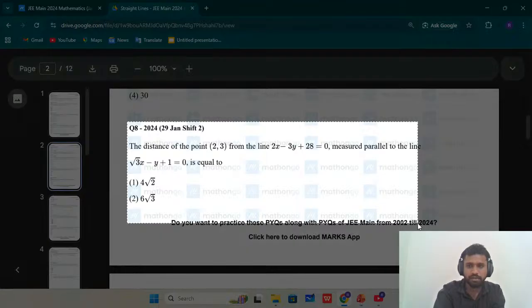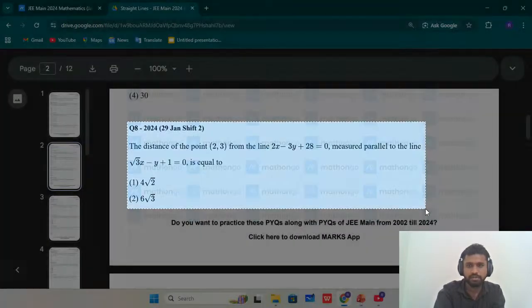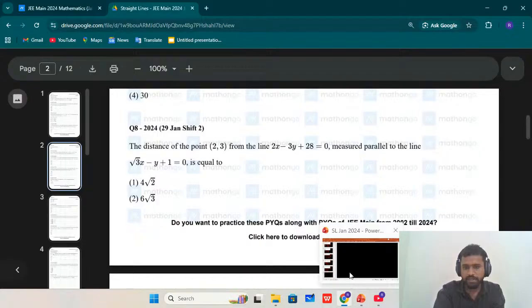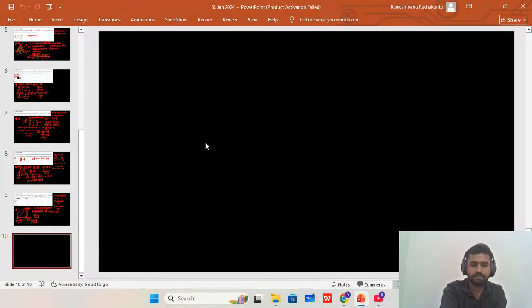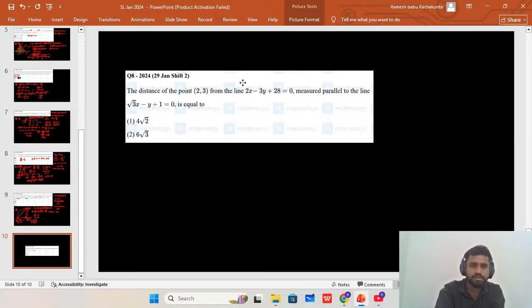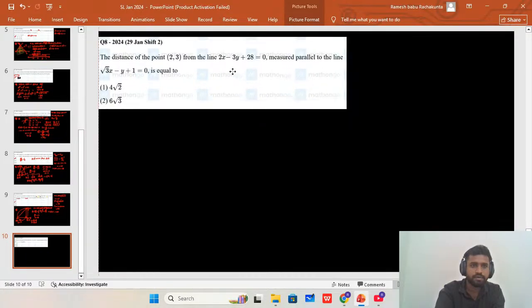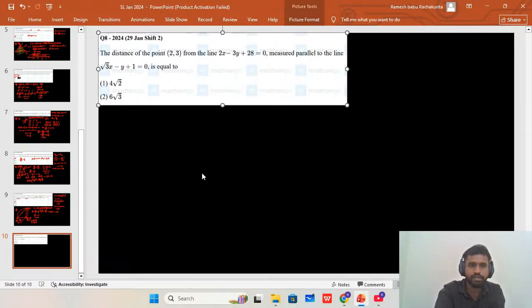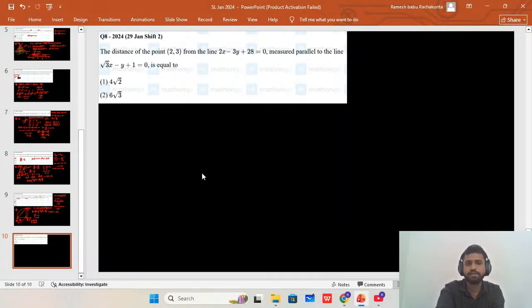I'm copying this eighth question for today's session. It is copied and pasted in the slide. Let me read this eighth question. The distance of the point (2, 3) from the line 2x minus 3y plus 28 equals 0, measured parallel to the line root 3 x minus y plus 1 equals 0.